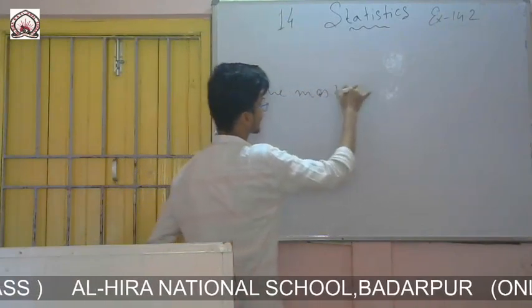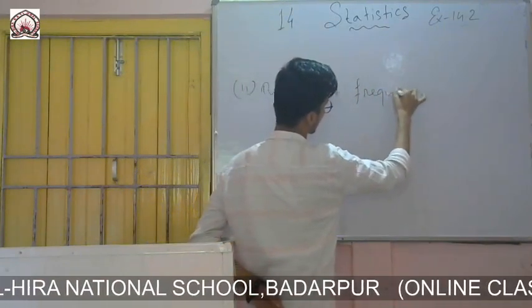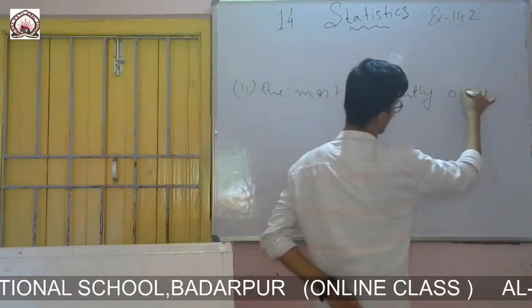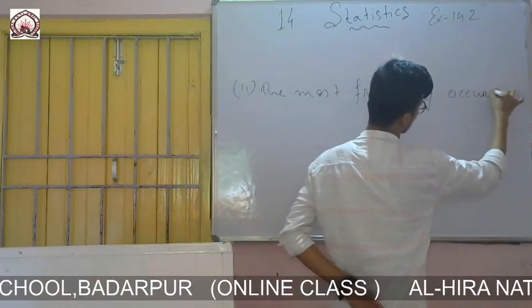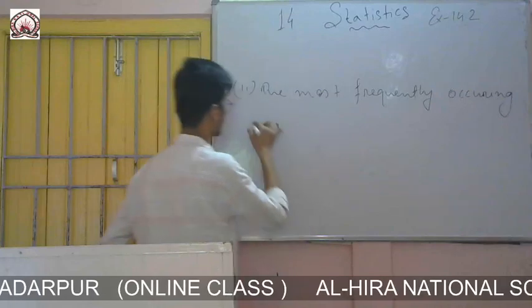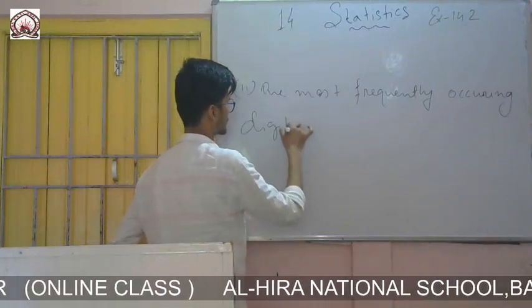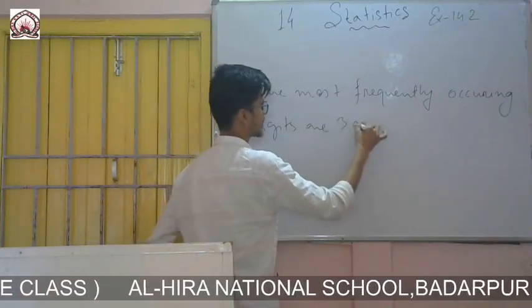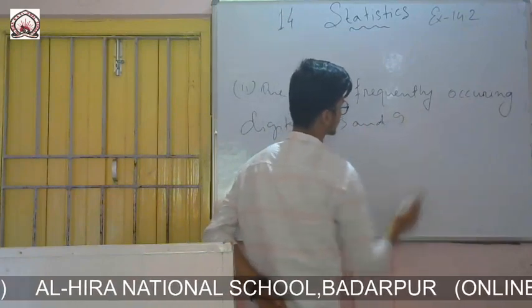The most frequently occurring digits are 3 and 9.